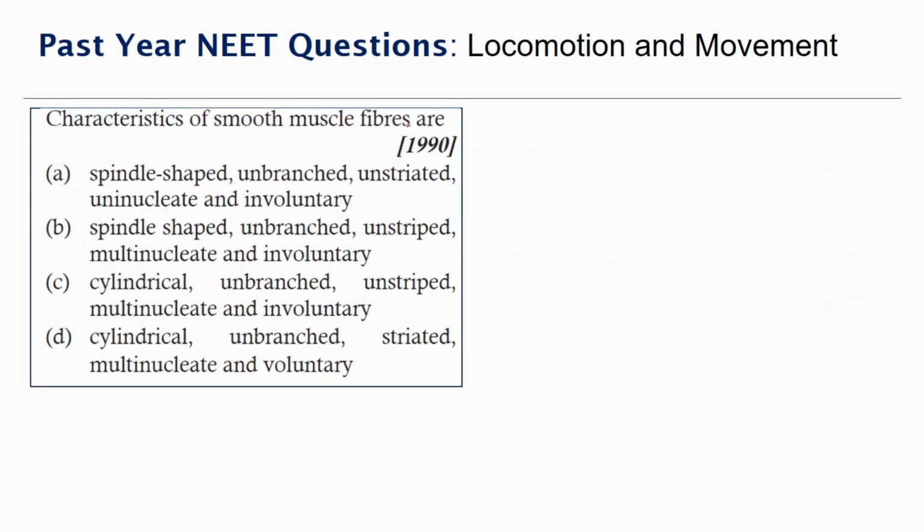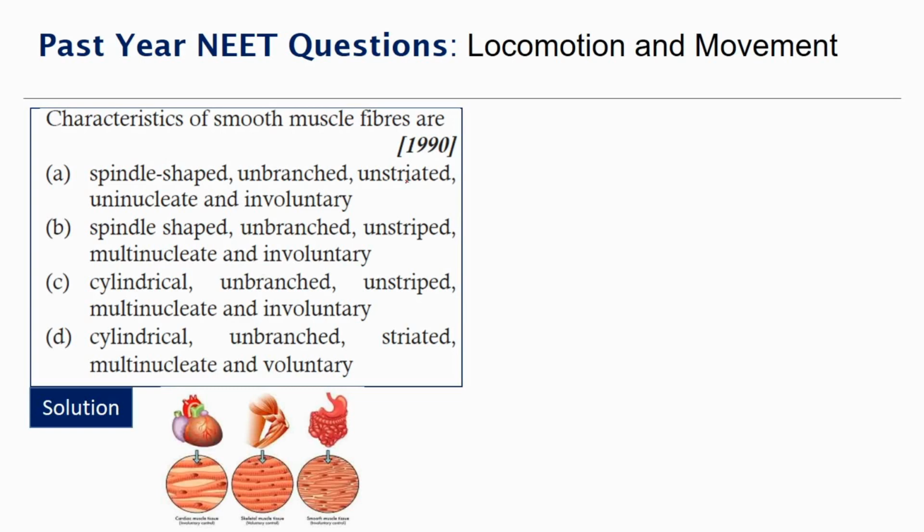Characteristics of smooth muscle fibers are. Instead of reading this, let's go to the solution, so we'll let you know what the other features of the muscle are. We have the cardiac muscle, the skeletal muscle, and the smooth muscle. Smooth muscles are those which line the body cavities, that is, we are not able to see them, they are inside. They mostly cover the linings of the stomach and all, not the mucosa, the outer part of it. There is smooth muscle.